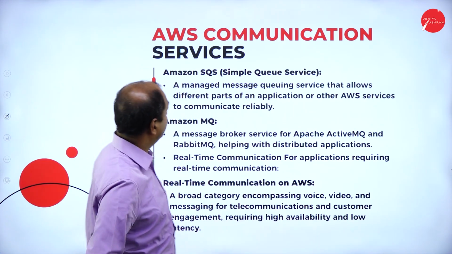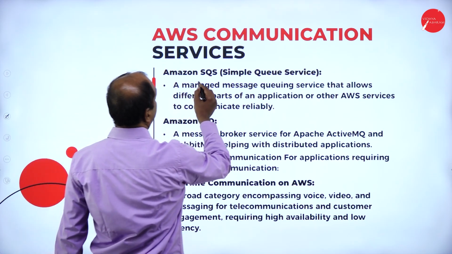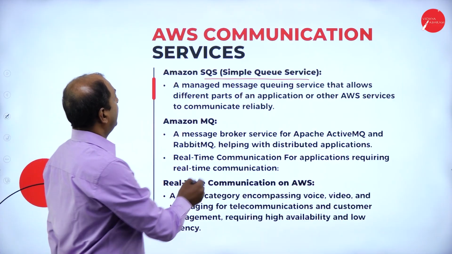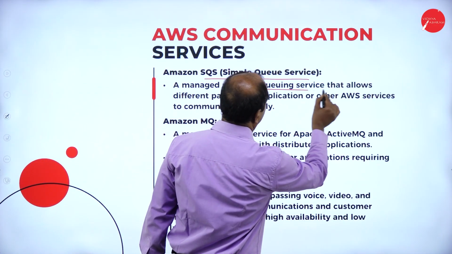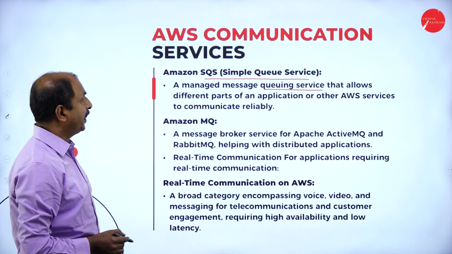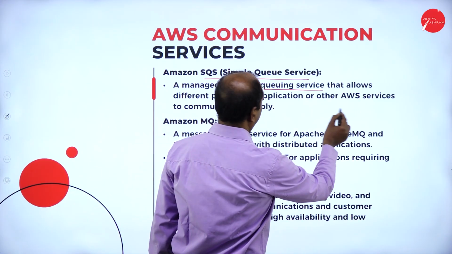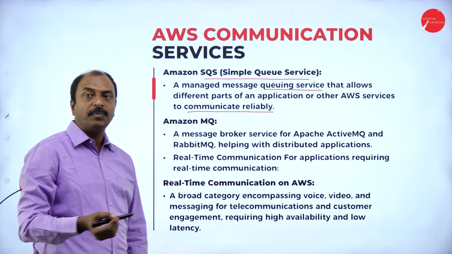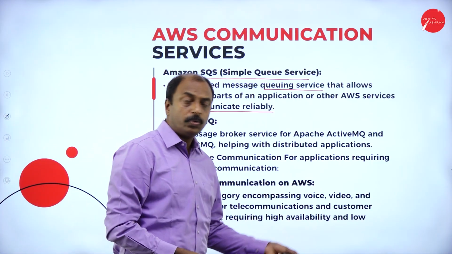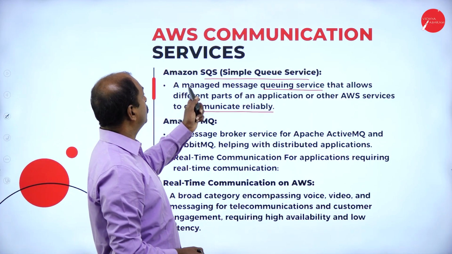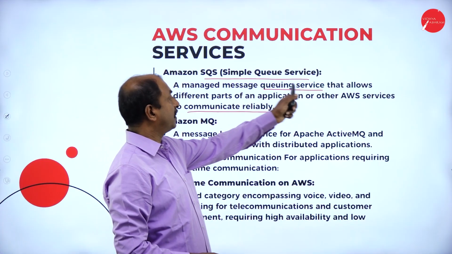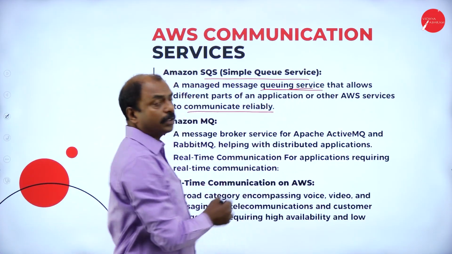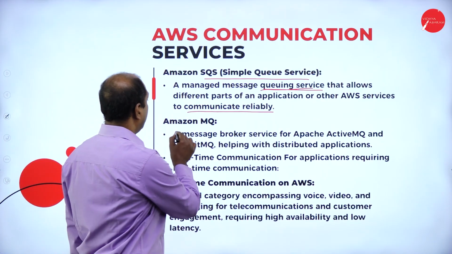In the next slide, we will see Amazon SQS, Simple Queue Service. It is a managed message queuing service that allows different parts of an application and other AWS services to communicate reliably. For effective communication, it maintains a queue, so SQS manages the queue for the services. And Amazon MQ.